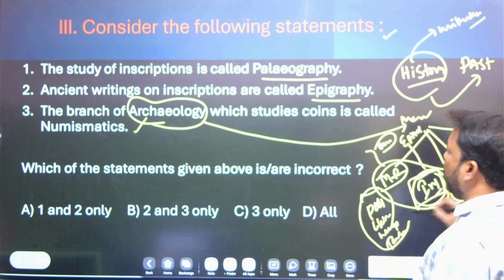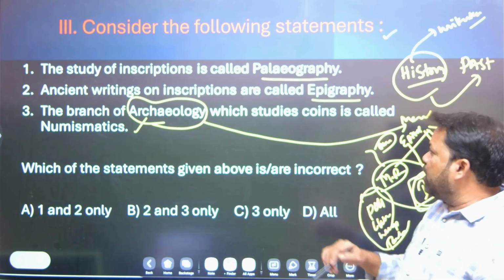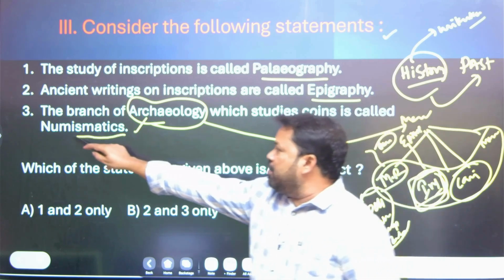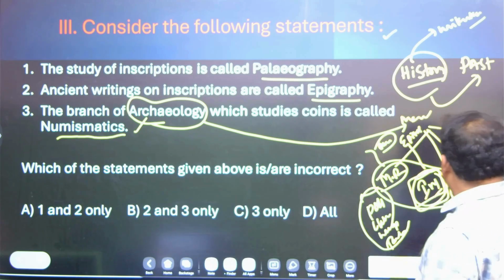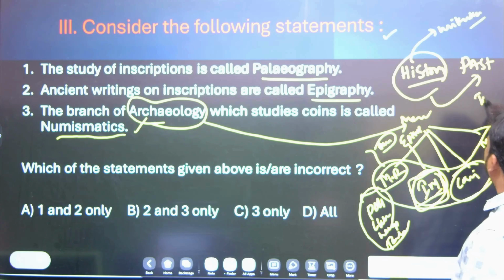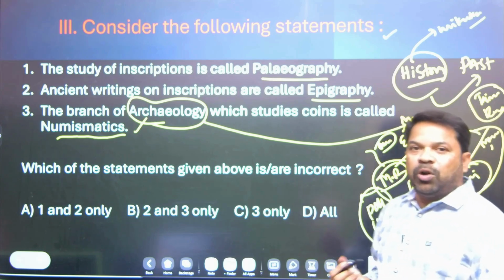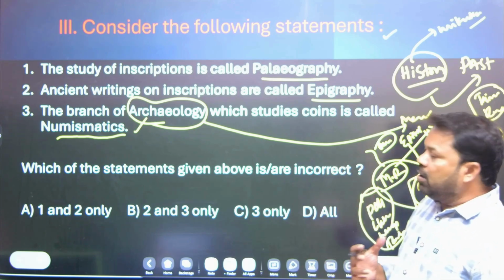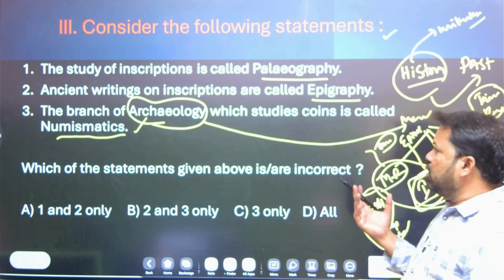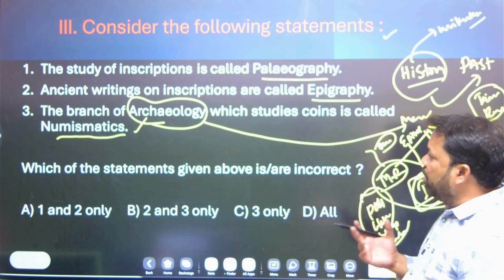The study of coins is called numismatics. And the study of monuments like the Taj Mahal and the Ramappa temple, based on that they found some culture, religion, or time period.